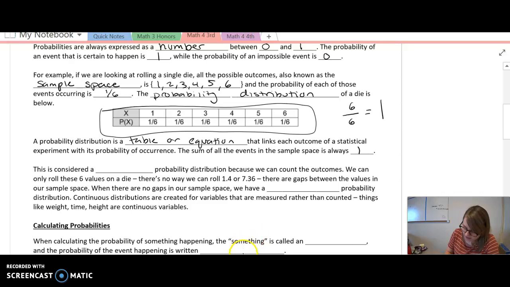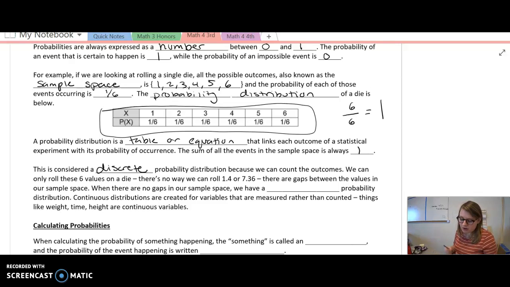Alright, so moving on. This is considered a discrete probability distribution because we can count every single outcome. We can only roll these 6 values on a die. There's no way we can get 1.4 or 7.36. That's not even in our sample space. We can't even get 2.63498. We can't get any decimal value. So there are gaps between the values in the sample space. That's how we know it's discrete.